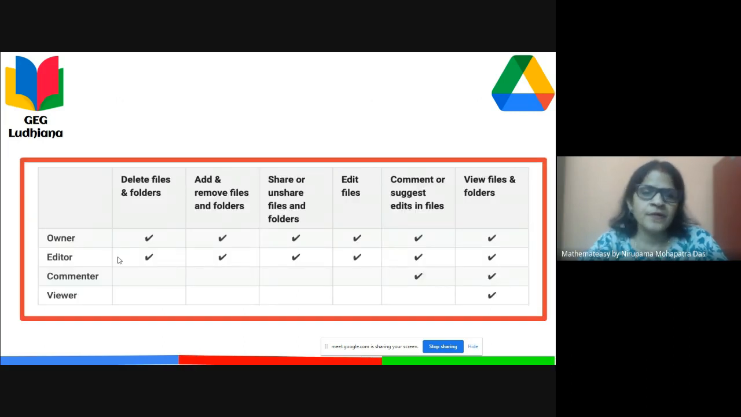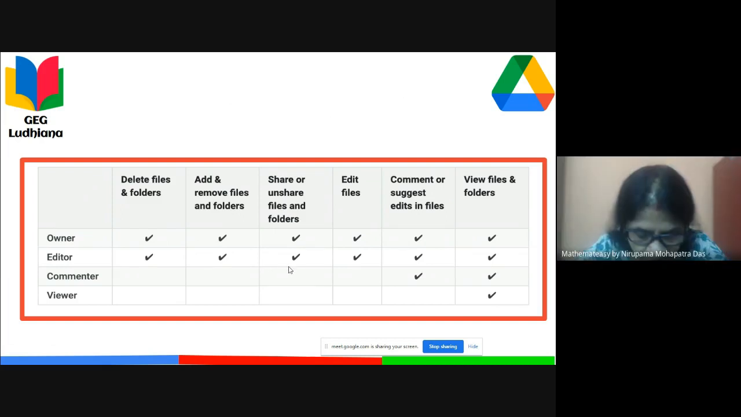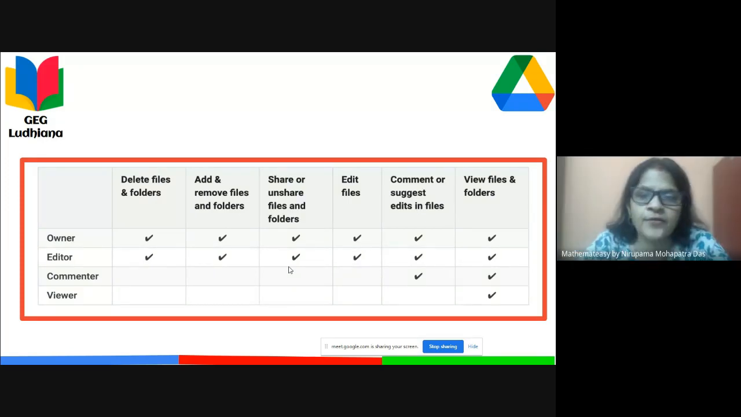I have a question. If you've got 5 files in a folder and you don't want to share all 5, but you want only 2 files to be edited by my colleague, is it possible to choose only 2 files, or do I have to give them all access? Yeah, I am showing that also, after this, because a new feature has come up very recently.